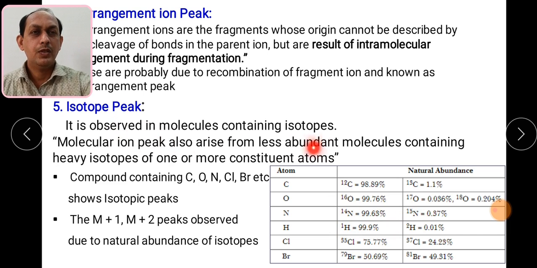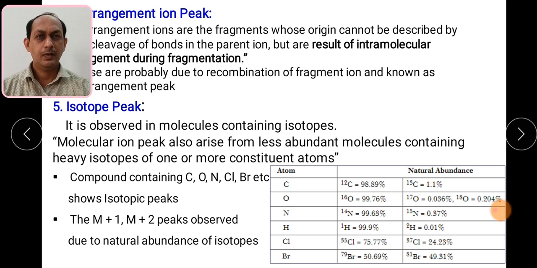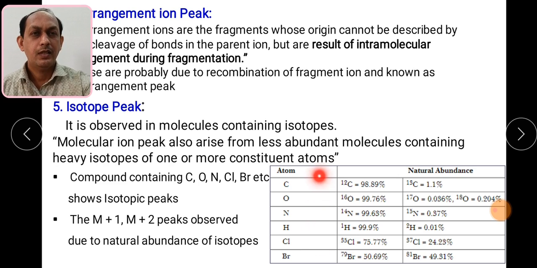So you can also see isotopic peaks when such elements are present in your sample. The molecular ion peak also arises from the less abundant molecules containing heavy isotopes. The isotopes are present in lesser percentage as compared to the normal one.